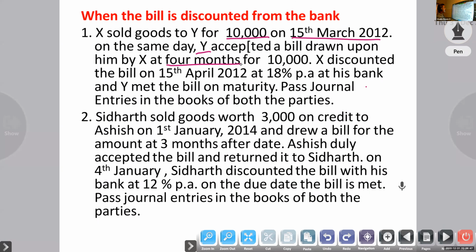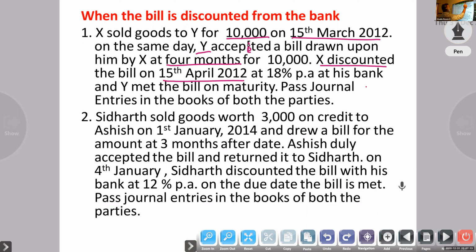Period of the bill is 4 months, for rupees 10,000. X discounted the bill on 15th April.